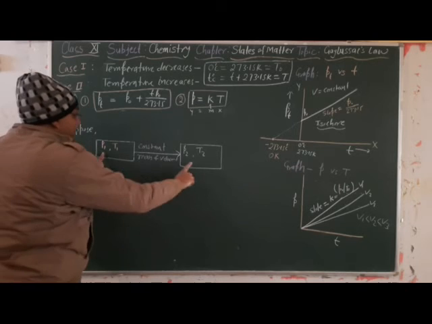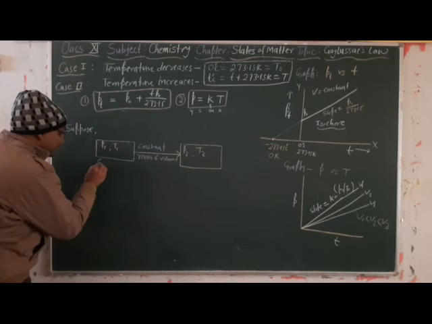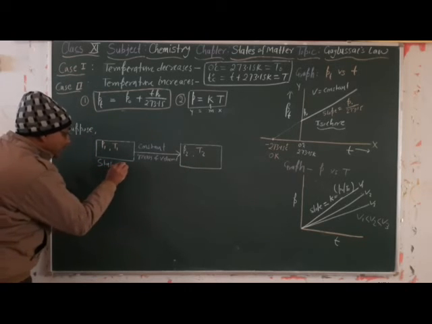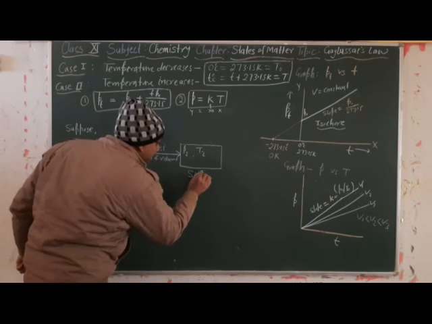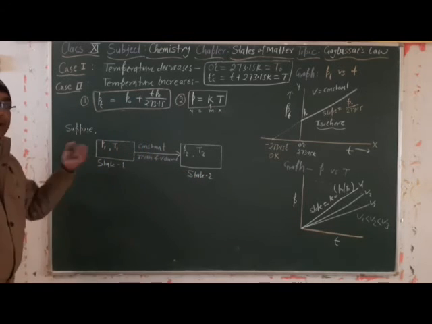Then how are these two different states, state 1 and state 2, related to each other?